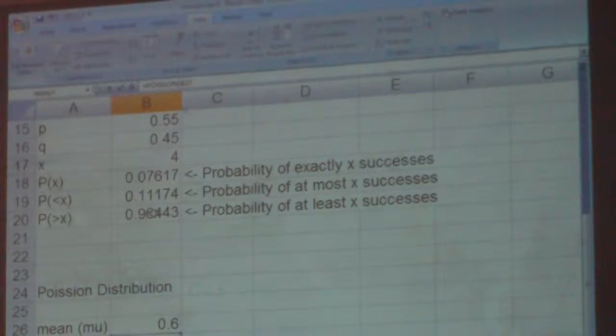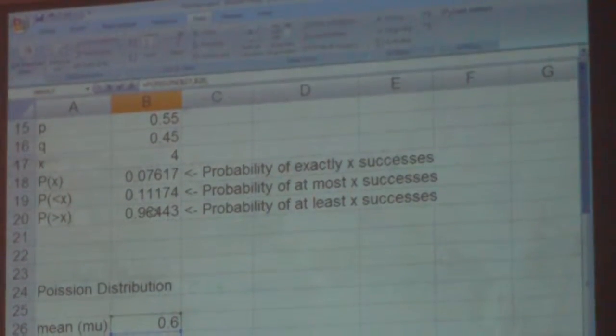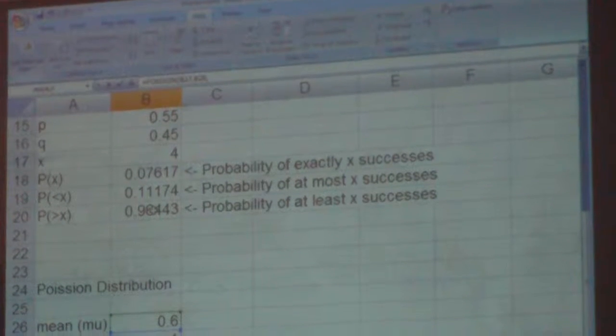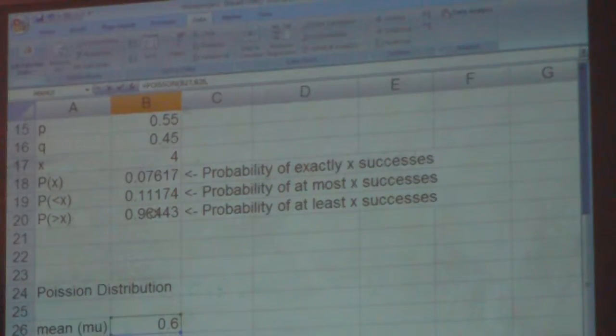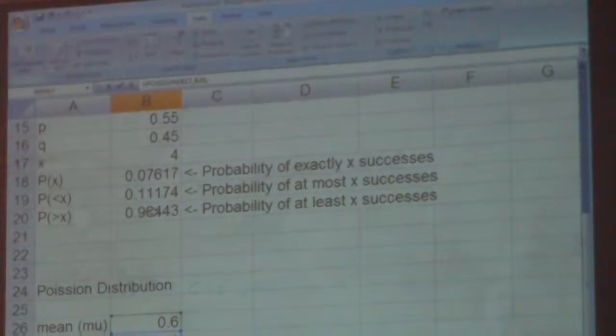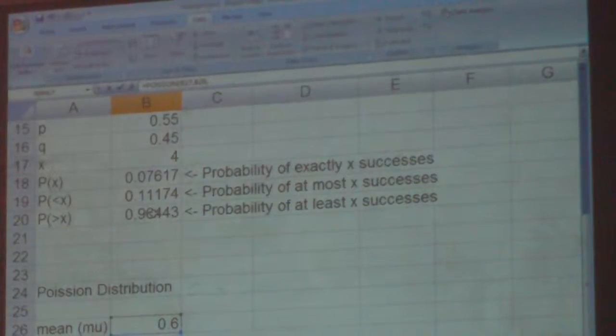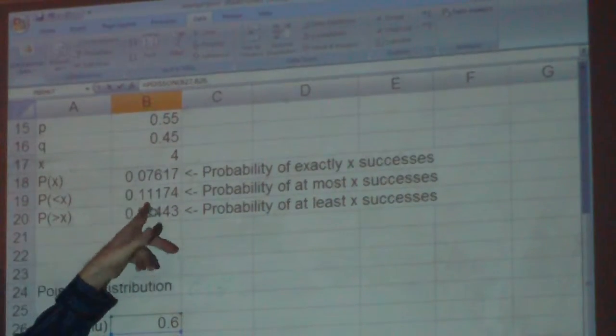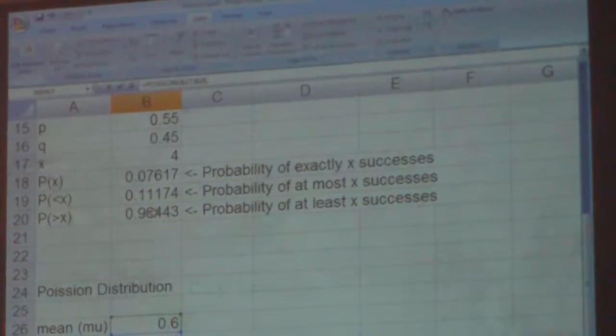So x is that, comma, mean is that. You can type the numbers in. You could just do Poisson 1, comma 0.6. So I'm using that, so if I change the numbers, it's like a workable calculator. So I can use this for any other problem. If you guys have another problem on a quiz or a test, you can just change these numbers, and this stuff will automatically change, if you want to use it that way.